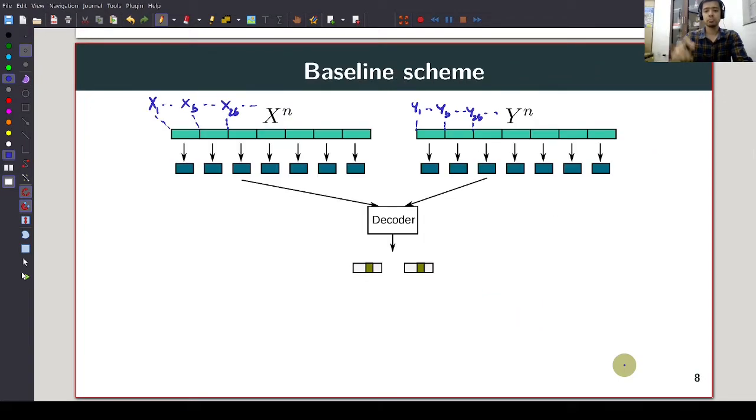Now here's a simple solution for the local decoding problem. Instead of compressing x^n and y^n directly using a Slepian-Wolf scheme, we do the following. We partition each of the source sequences of length n into chunks of B symbols each. So x^n is partitioned into chunks of B symbols each, y^n is partitioned into chunks of B symbols each, and each chunk is independently compressed using a standard Slepian-Wolf compressor.